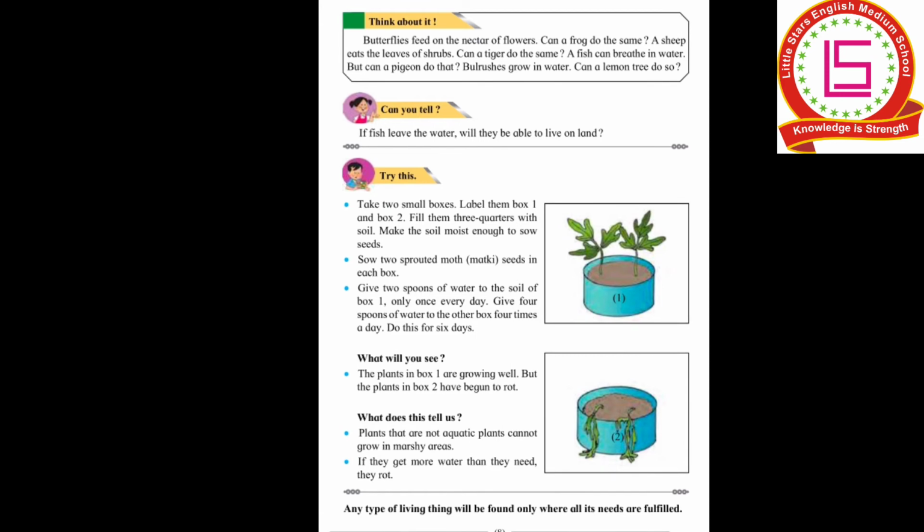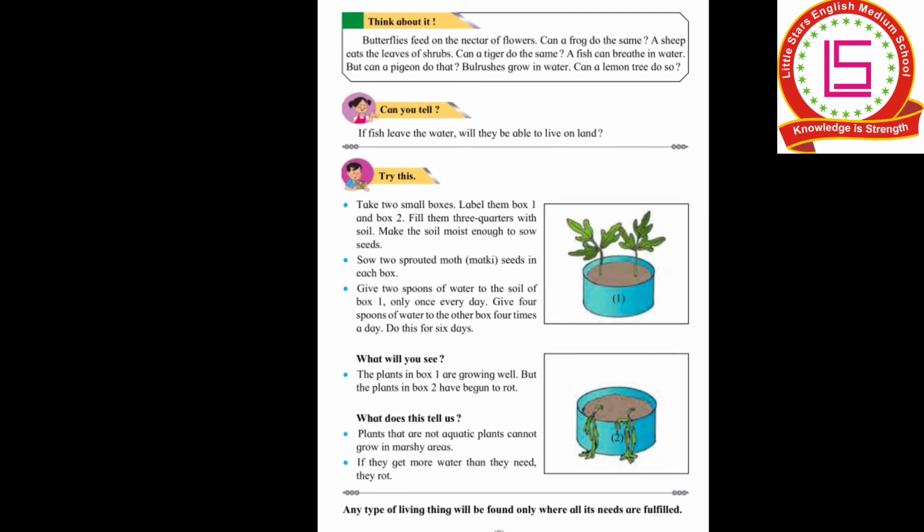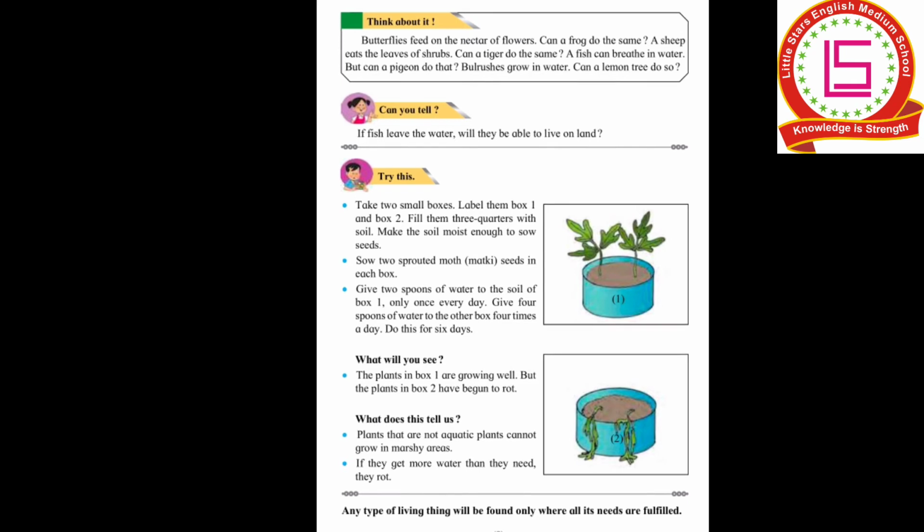What is said here is that you give 2 spoons of water to box number 1 only once a day, and in the second box 4 spoons of water 4 times a day, and you carry on this for 6 days. And after 6 days, what will happen? It is given in the second picture. We will see that the plants in box 1 are growing well, but the plants in box 2 have begun to rot.